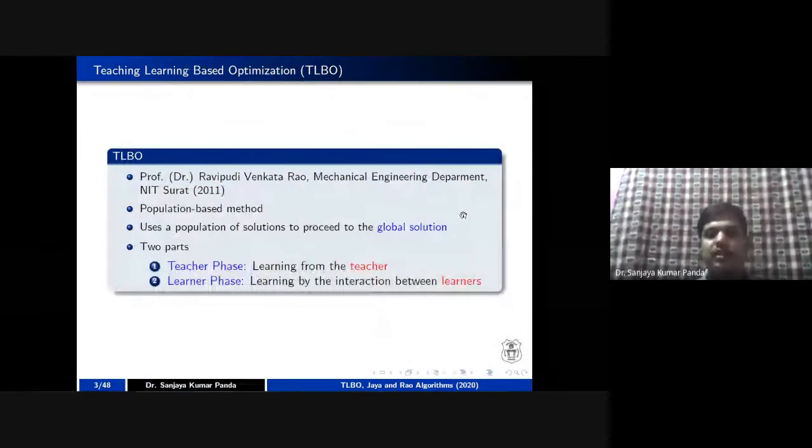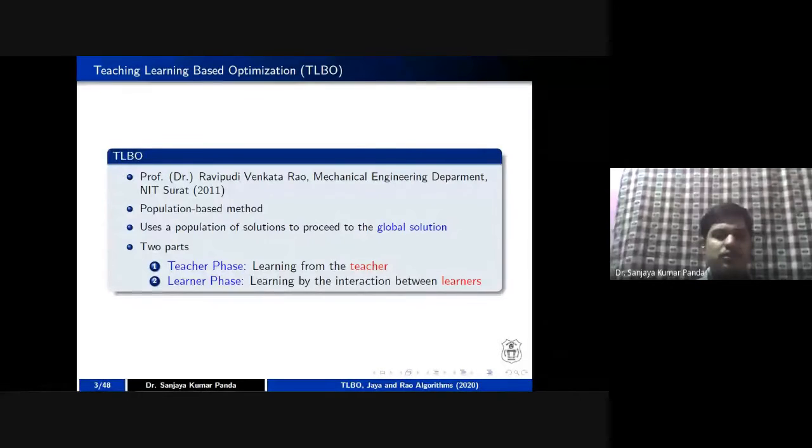Like I mentioned, every particle representation or every chromosome in the PSO and GA algorithm is giving you a complete solution. Here also, each and every population is giving you a complete solution. It may happen that the solution is better or poor, but whichever population you pick randomly, you will find a complete solution in that population.